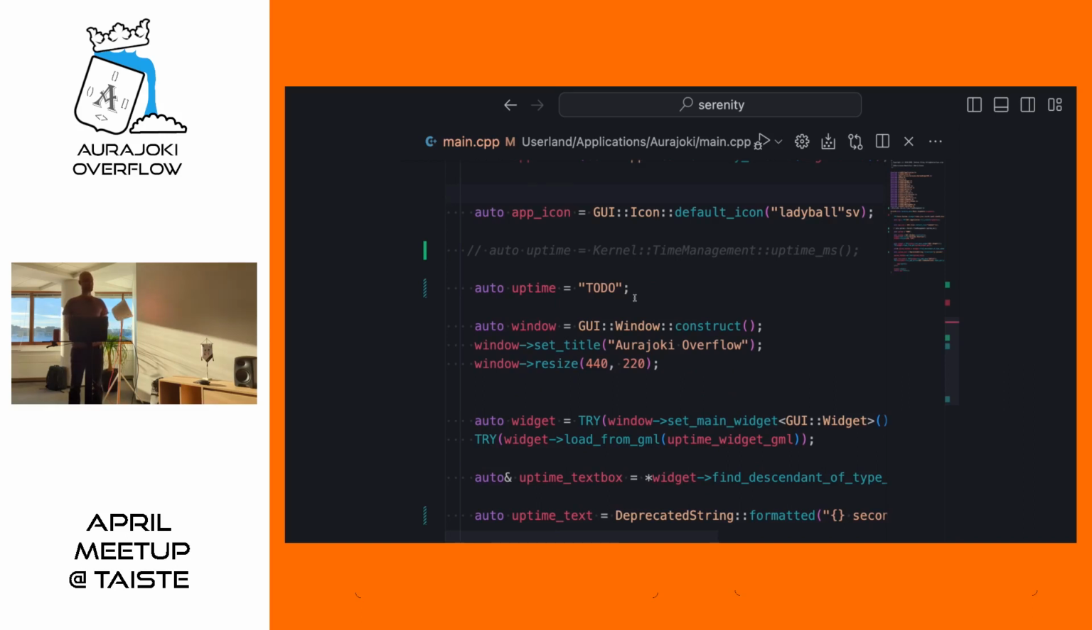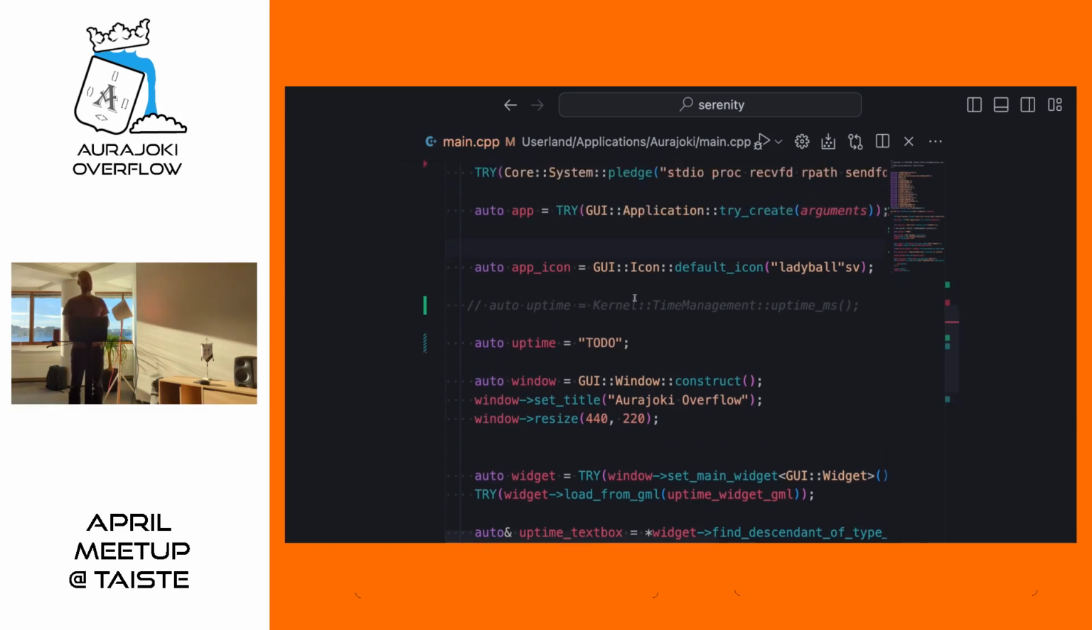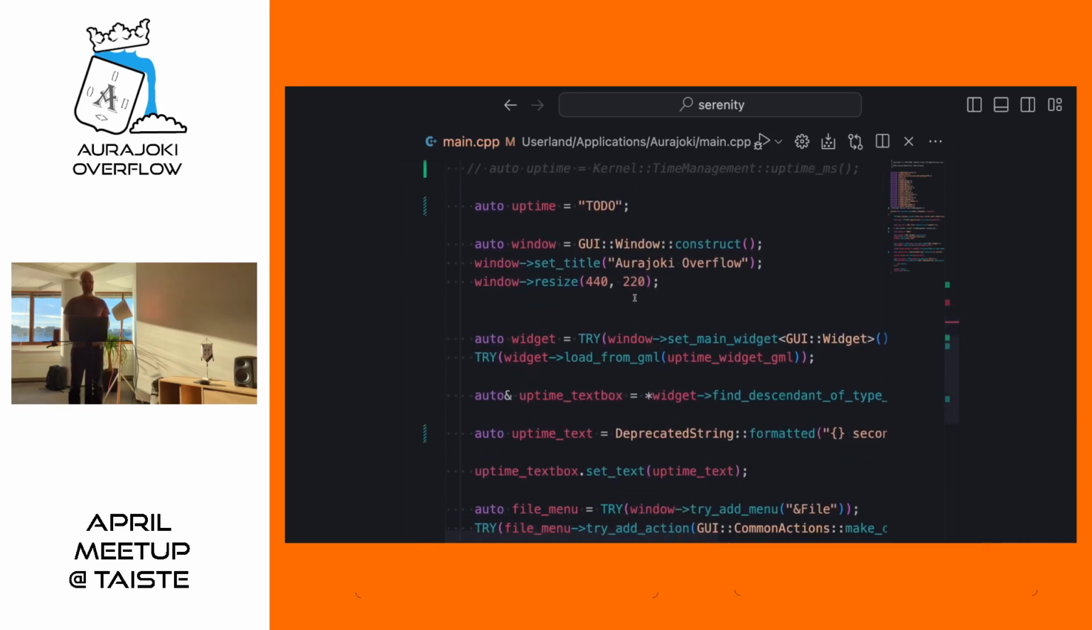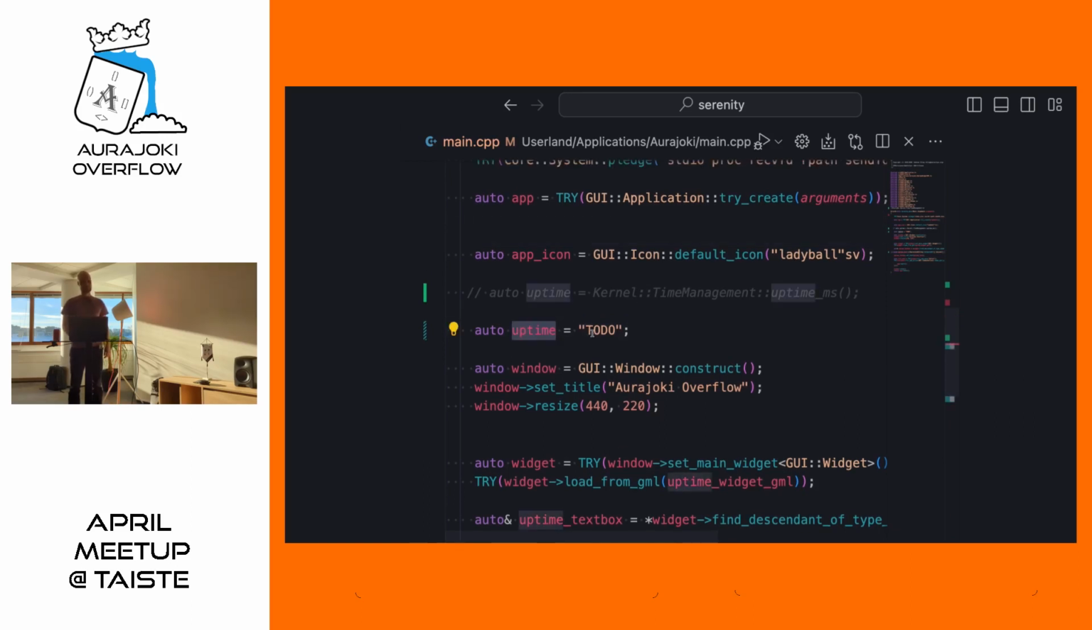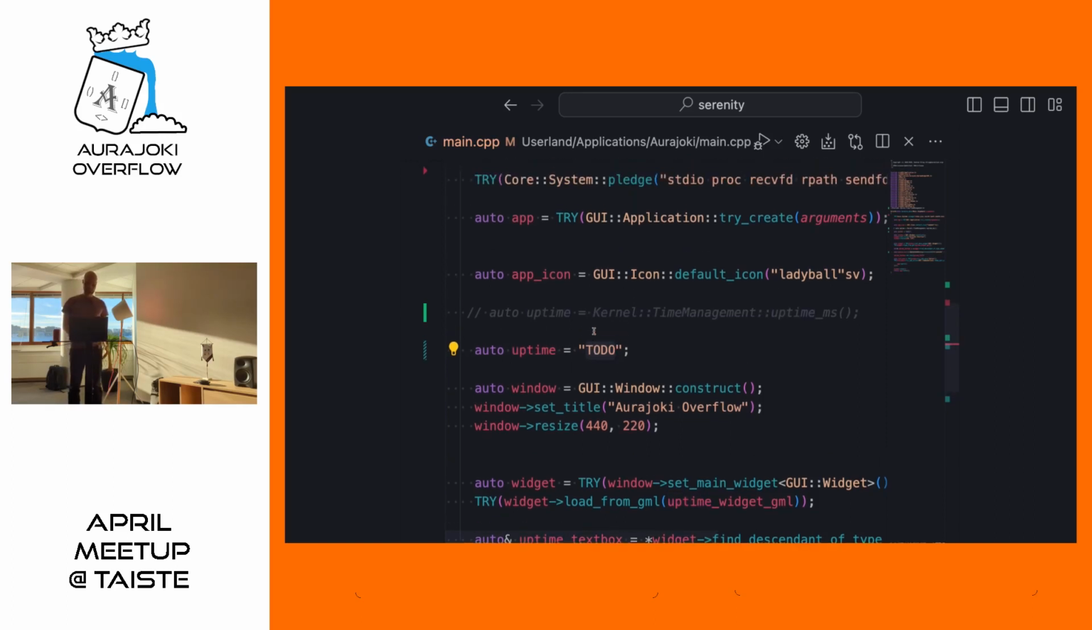We will mostly be looking into getting the uptime here. Just so you know, there is a custom library, a custom way how UIs are built in SerenityOS. And we want to get that uptime information. This is the placeholder we saw already, so we need to fill it with the uptime information.